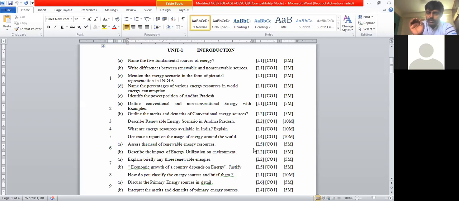Conventional fuels, if they are asking what advantages, the advantage you get from using petrol instead of using, say, solar. What advantage? The first one: existing engines we can use without any modifications. Purchasing new components is not needed for me. The efficiency of these fuels is more, and the availability is going to be more.